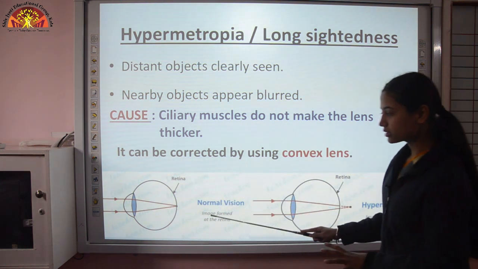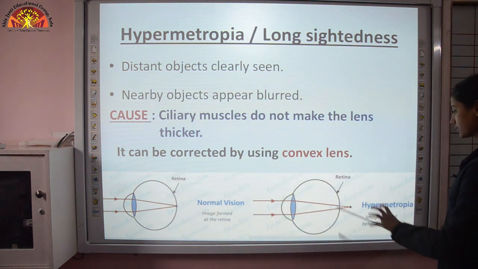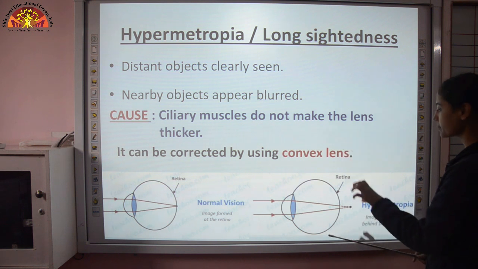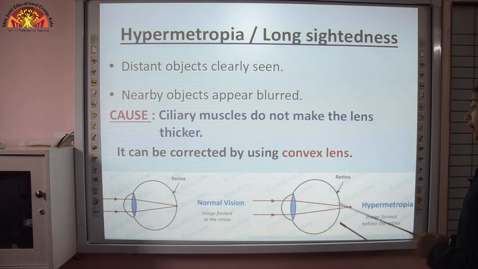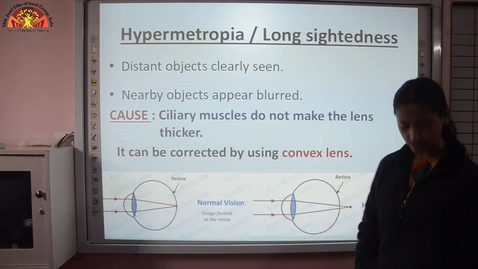Now this is the normal vision, the image is formed at the retina only. Here the eye which has this defect, hypermetropia, the image is forming behind the retina. So how can we correct it? By using a convex lens. Understood?